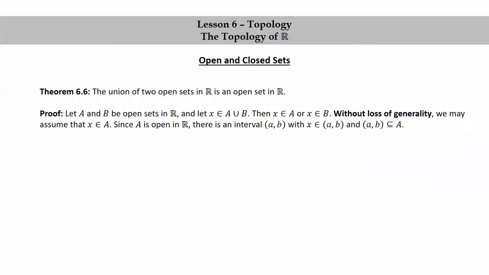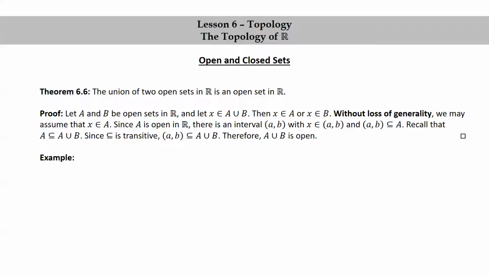Now, we're assuming that x is in A. Since A is open in R, there's an interval ab with x in ab, and ab a subset of A. Recall that A is a subset of the union of A and B. So again, since the subset relation is transitive, and we have ab is a subset of A and A is a subset of A union B, it follows that ab is a subset of A union B. Therefore, A union B is open.